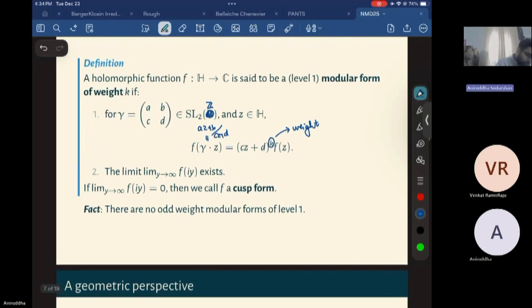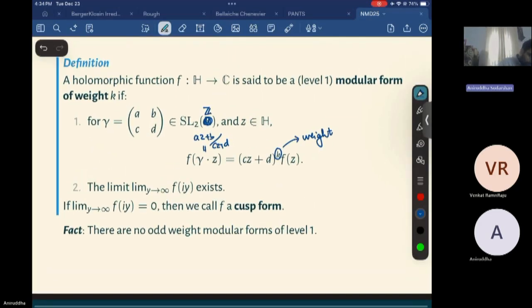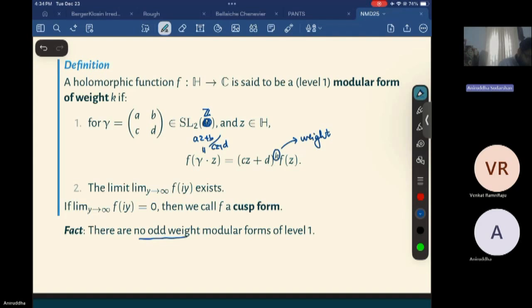Okay, so one thing to note is that there are no odd weight modular forms, and this can be seen because this matrix belongs to SL2Z, and if I use the first property, I get f of z is equal to negative 1 to the k times f of z.